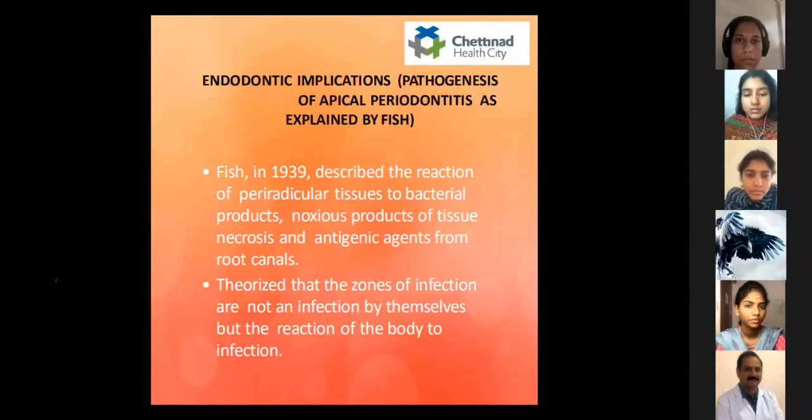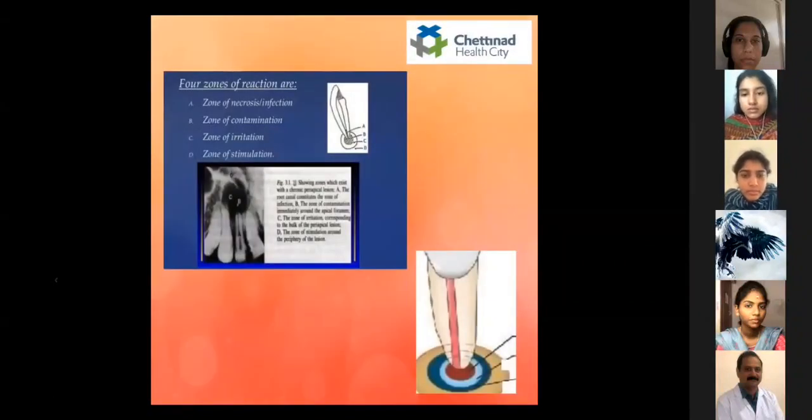So he established an experimental focus of infection in the jaws of guinea pigs by drilling openings in the bone and packing it with woolen fiber saturated with a broth culture of the microorganism. Broth culture is a liquid medium to grow bacteria. Okay, so he found 4 well-defined zones of reaction: the zone of necrosis or infection, the zone of contamination, the zone of irritation, and the zone of stimulation.